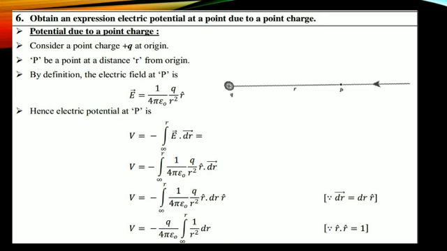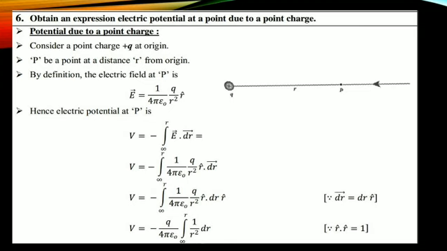I'm just substituting. So what is the next step? Minus integral infinity to r, 1 by 4 pi epsilon naught q divided by r square r cap into dr. Now dr vector is equal to dr into r cap. So see the next step: minus integral infinity to r, 1 divided by 4 pi epsilon naught q divided by r square r cap into dr into r cap. So r cap into r cap is equal to 1, and what will remain? q outside. So what is remaining? q divided by 4 pi epsilon naught, 1 divided by r square into dr.